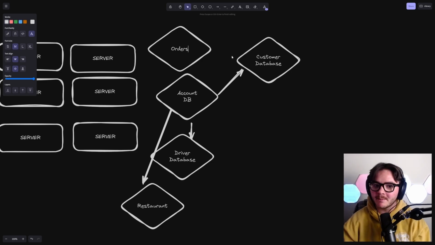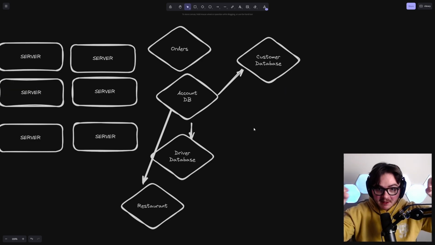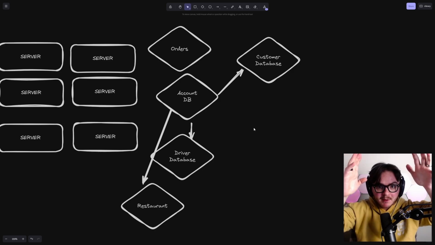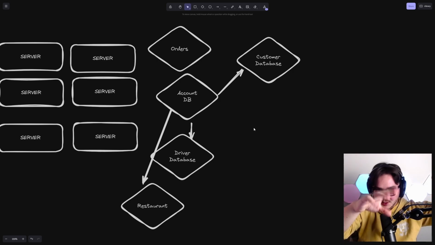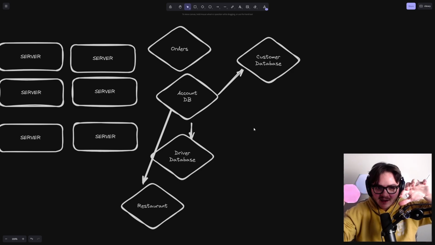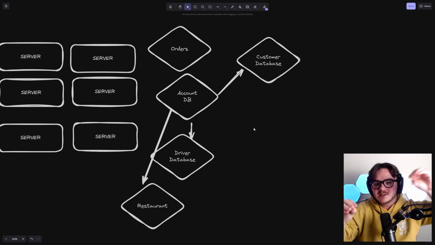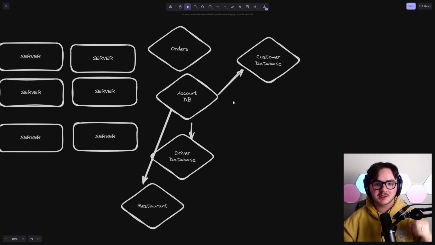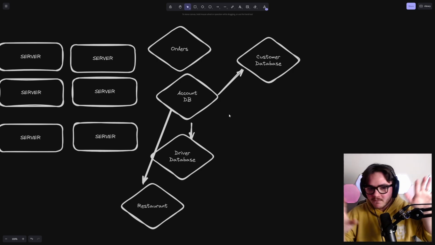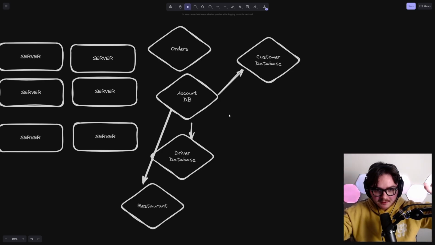We're just going to start splitting up our data, because data is going to be the first thing that's going to balloon too much. And so by splitting these things up, we're going to be able to scale them separately and probably get some cost savings on top of that, right? You have more orders, hopefully, than you do accounts. And so the accounts database doesn't need to be as big as the orders database, right? And so now, instead of having one database that has a bunch of different tables that holds everything, we're going to start splitting these things up into smaller databases. And hopefully this is going to last us for a while, okay?